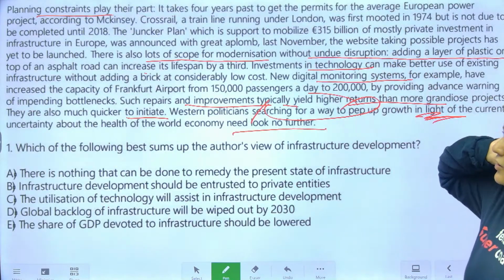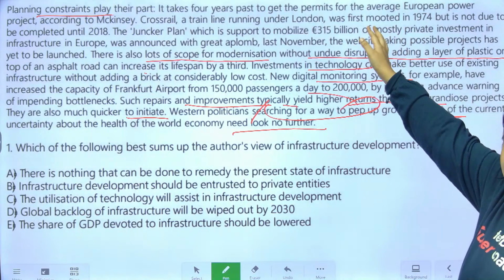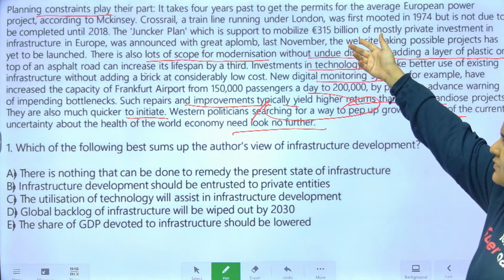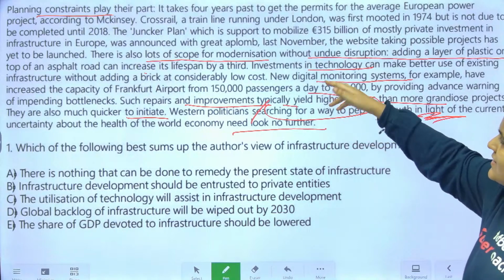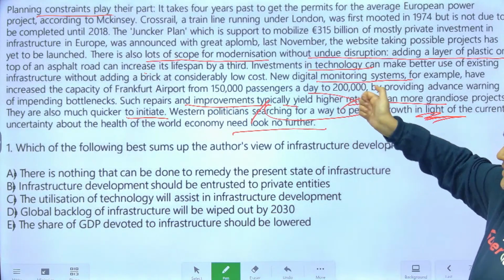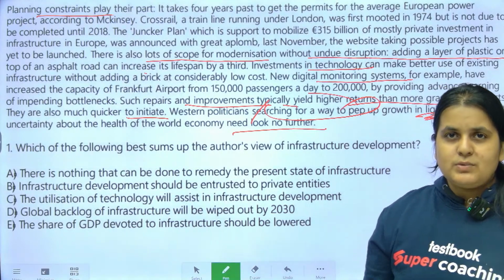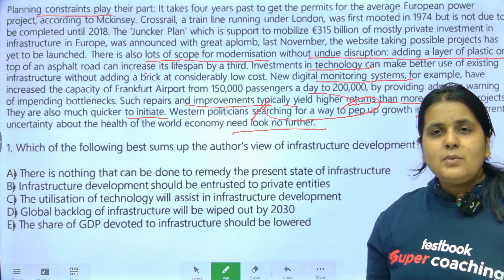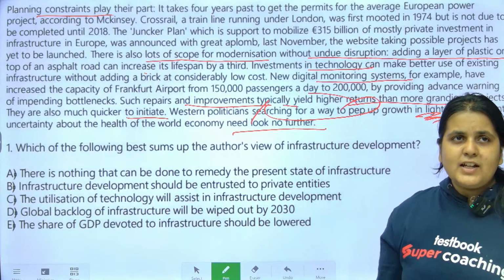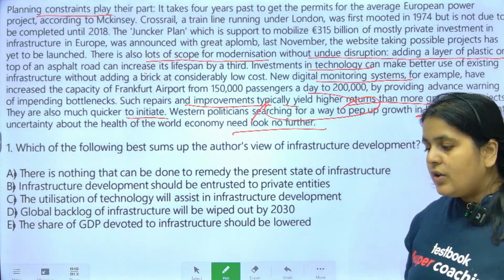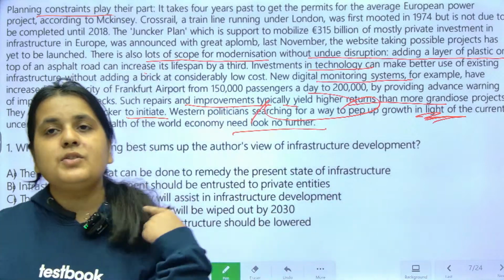This para basically talks about why ऐसे क्यों हो रहा है, क्योंकि planning constraints हैं, slow है, and but it's ऐसे कि technology है, modernization है, ऐसे करो ना तुम, ये quicker भी होगा, cheaper भी होगा, ऐसे करो ना तुम. That's all. Did you understand this, guys? Clear with this, everyone?